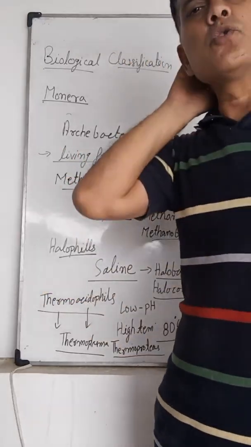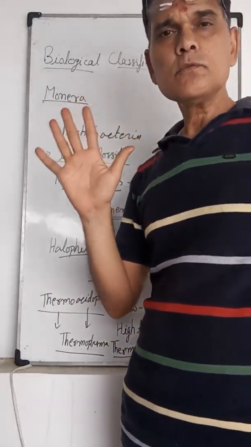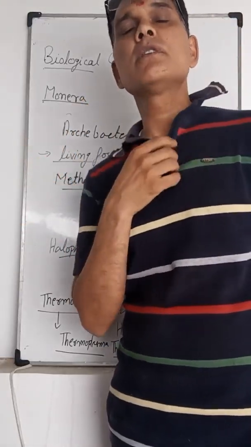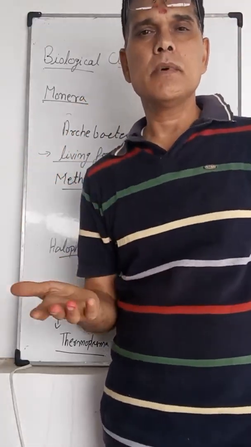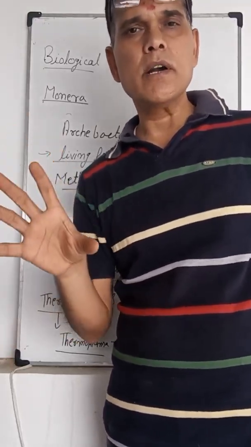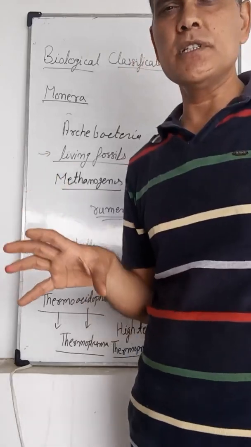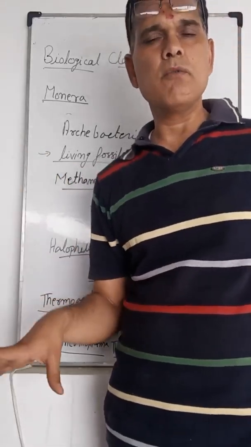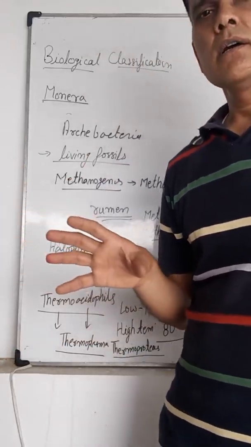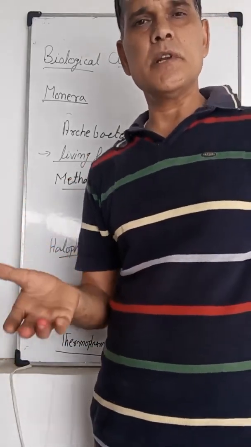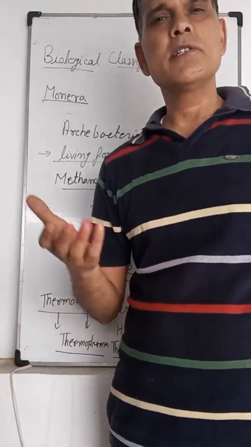Monera includes all the prokaryotic organisms, in which the cell is very primitive, the nucleus is not covered by a nuclear membrane, maximum cell organelles are absent, the cell wall is made up from peptidoglycans, and the 9+2 arrangement is absent in cilia or flagella.